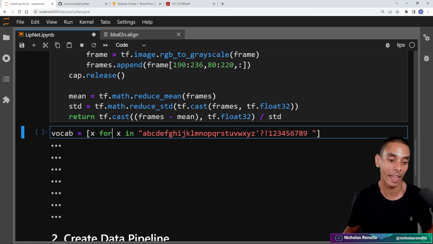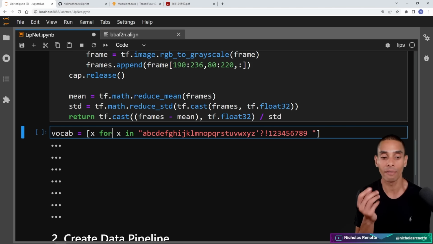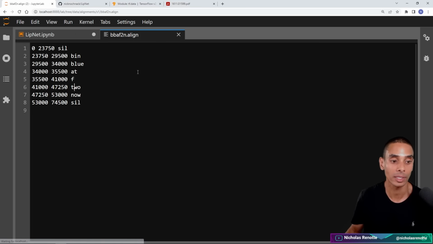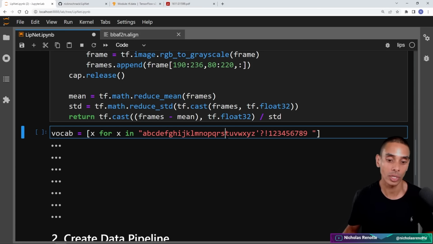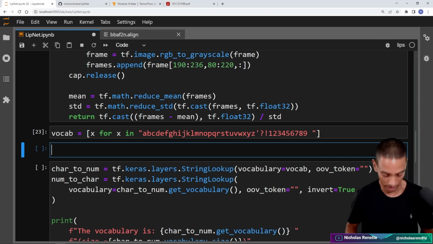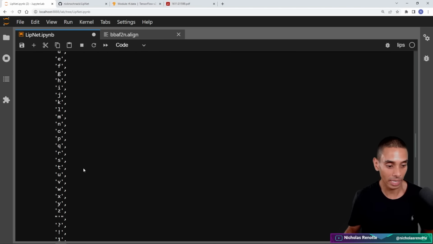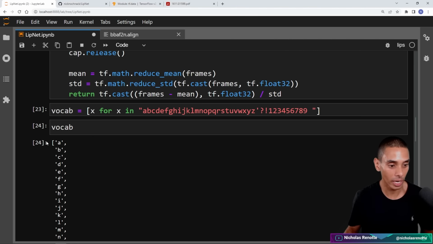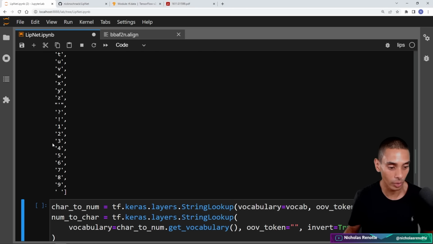Now we're going to define our vocab. Our vocab is really just every single character which we might expect to encounter within our annotation, so bin blue at F2 now. We've also got a couple of numbers in there as well, just in case we need them. If I run that, we can take a look at our vocab. You can see it's just a list which contains each and every potential character there.